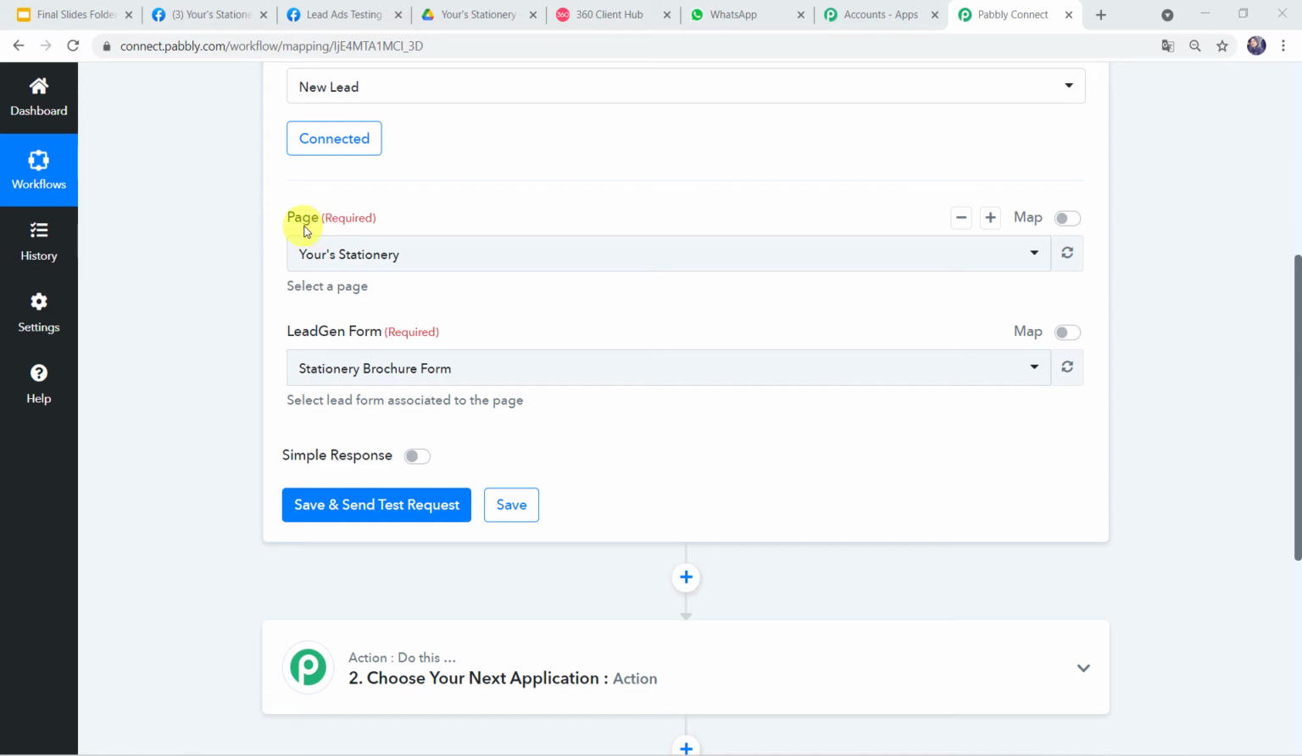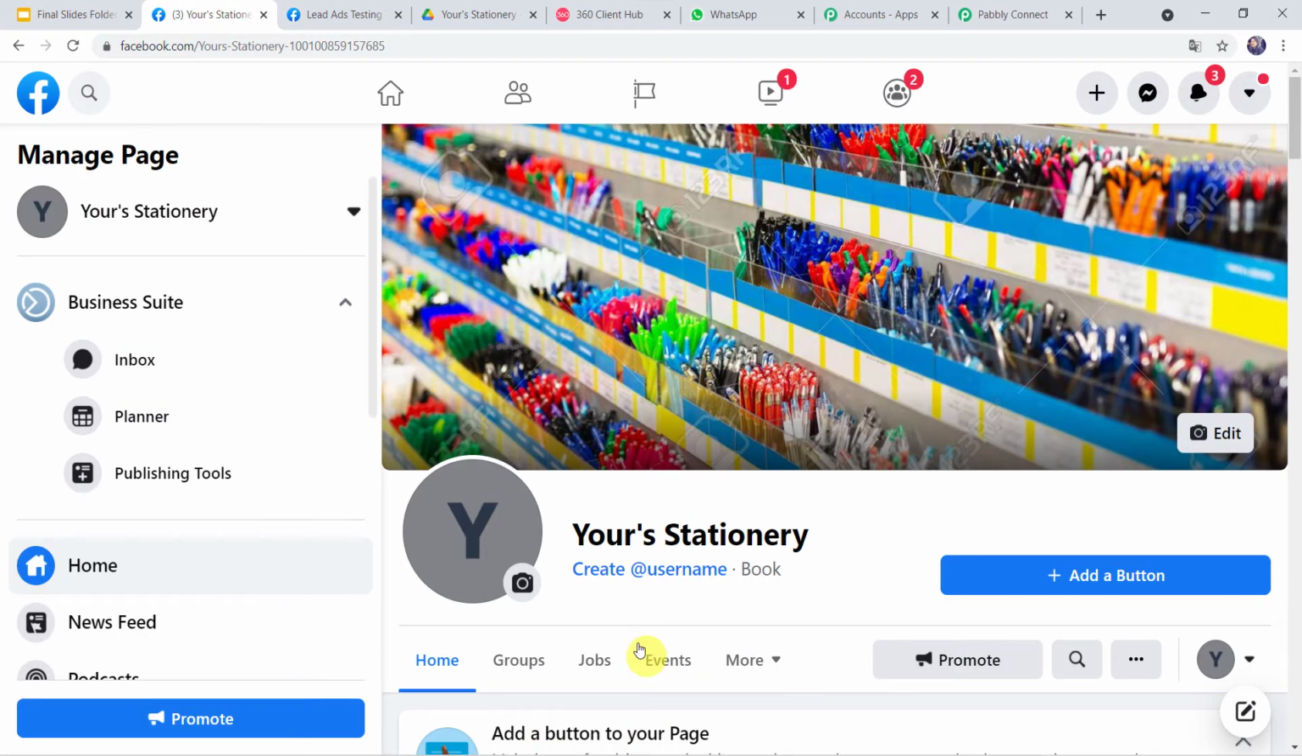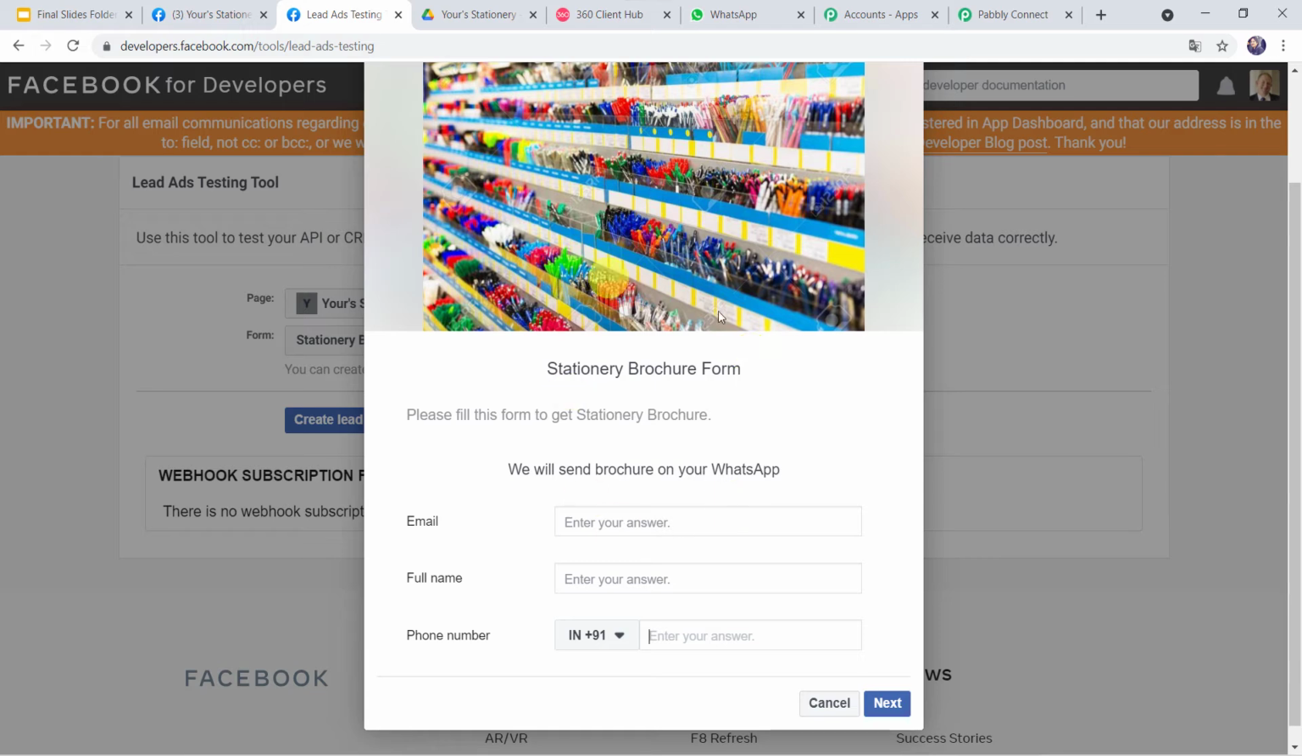Now here we have to select the page that we have created on the Facebook account and the lead generation form that we have created for capturing the leads. So we have to select the page. The page name is Yours Stationery. So we are going to select this particular page. And this is the lead generation form. So we have to select this also.